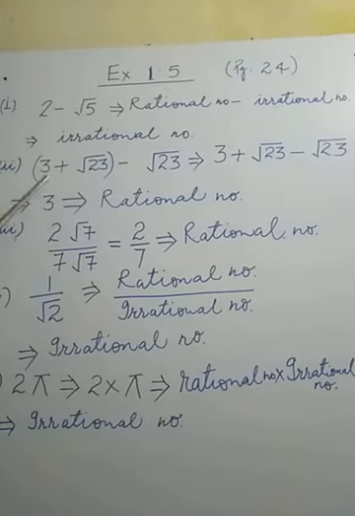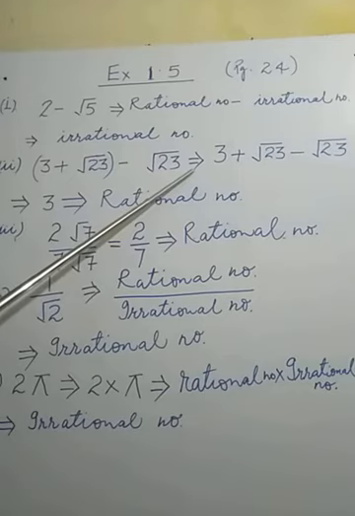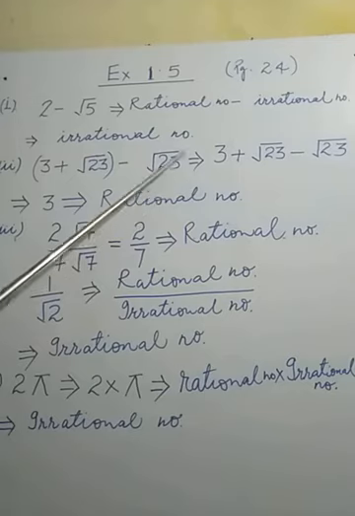Similarly, go to the second part. It is noted down here, 3 plus under root 23 in a bracket. Out of the bracket, what is written? Minus under root 23. We know under root 23 is an irrational number. 3 is a rational number. If such type of questions are there, firstly we have to simplify. After that, we will be in a position to decide whether the number is a rational number or an irrational number. So what to do? Firstly, we have to simplify.